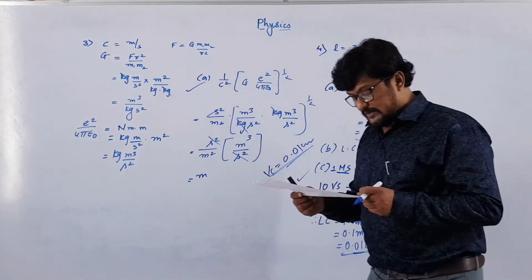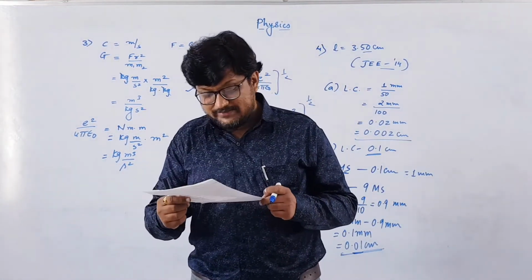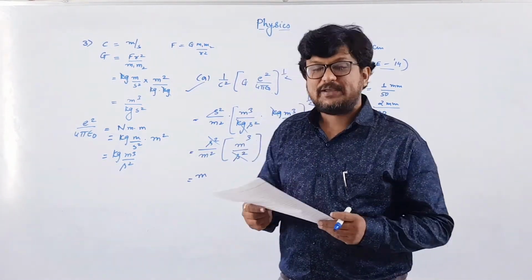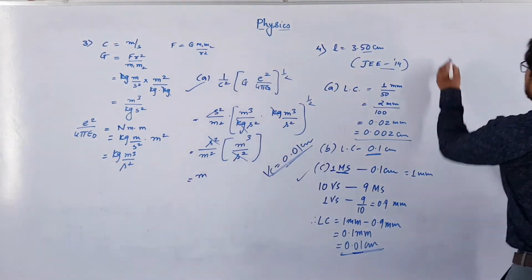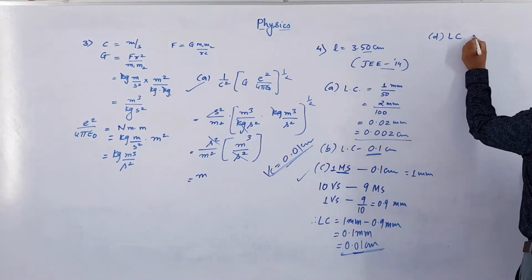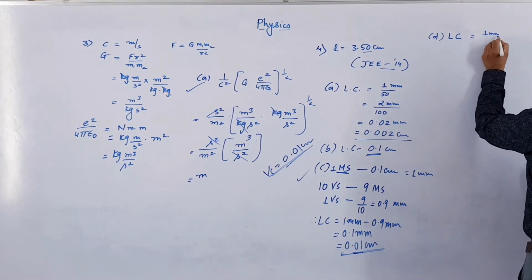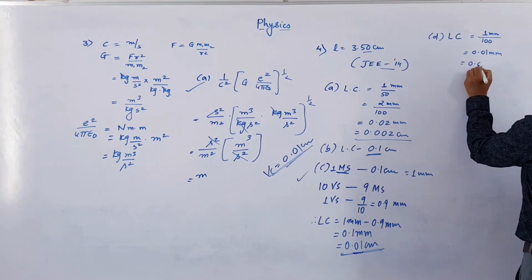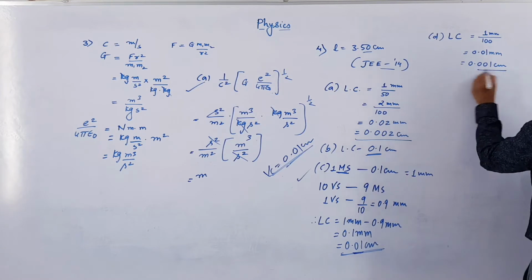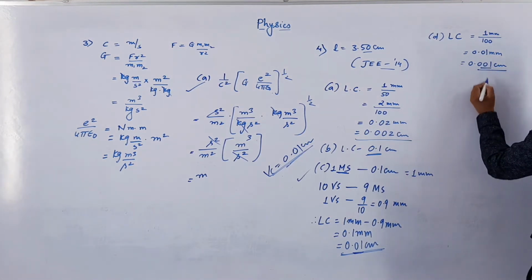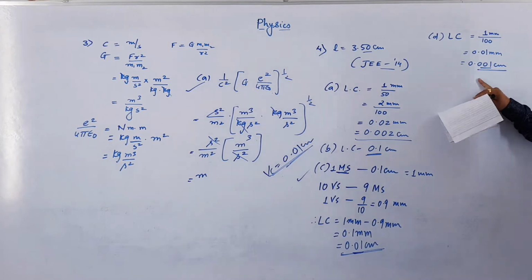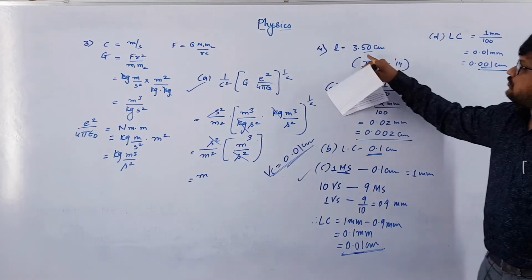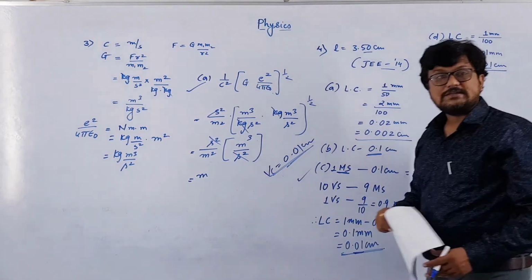Now option D: a screw gauge having 100 divisions on the circular scale and pitch of 1 mm. The least count of the screw gauge will be pitch, 1 mm, divided by 100. So that is 0.01 mm, or 0.001 centimeter. Obviously this will give you 3 digits after the decimal point. Here we have only 2 digits after the decimal point. So option C is correct.